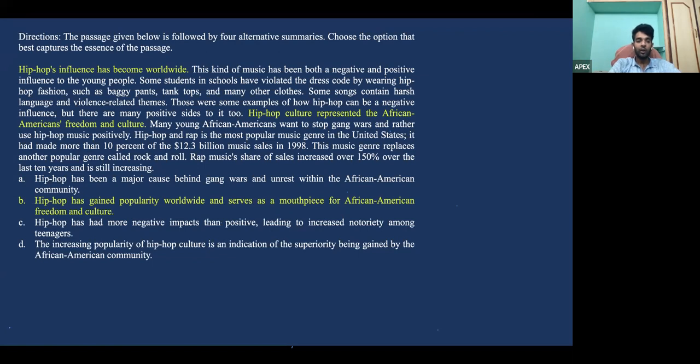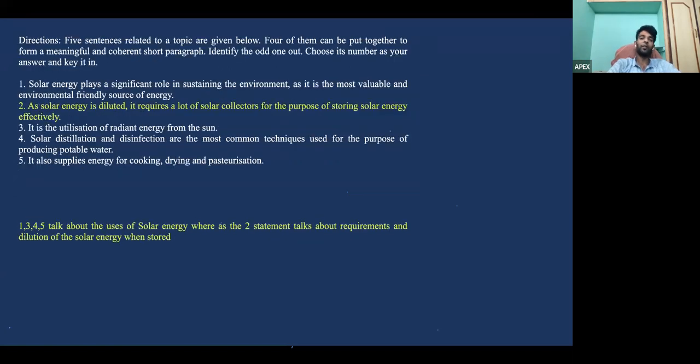Right. The next question. Oh yes, this is one of the easiest odd man out questions that you could have gotten. Over here, 4 of these statements are actually talking about solar energy: what is solar energy, what's the use of it, and so on. Only statement 2 is talking about the requirements, that we need solar collectors or we need this to do storing of this. The other 4 are talking about where we can use it and how it is. So naturally 2 is going to be your odd statement.